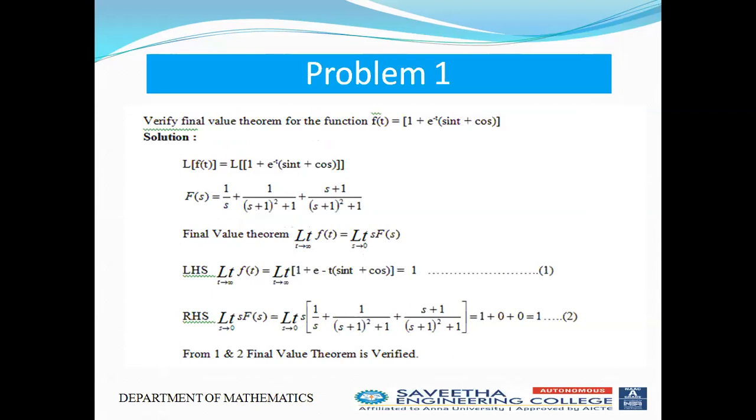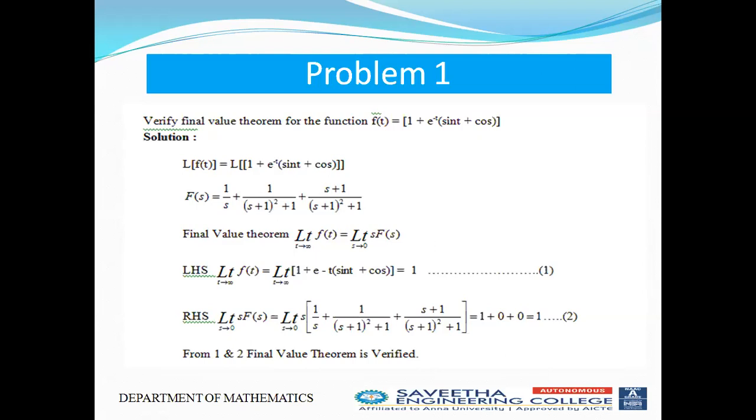Now L of f(t) is equal to L of 1 plus e power minus t (sin t plus cos t). L of 1 is equal to 1 by s. For e power minus t times this function, we are going to use the shifting theorem.